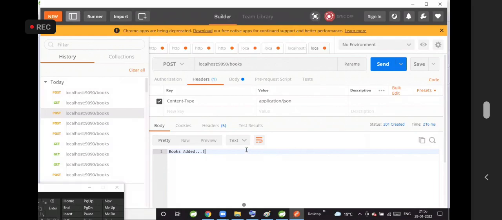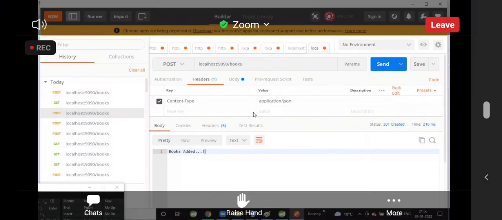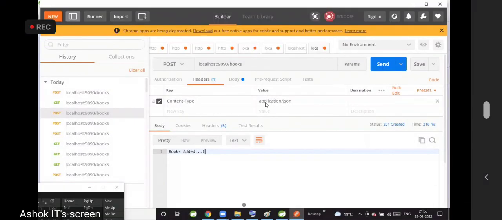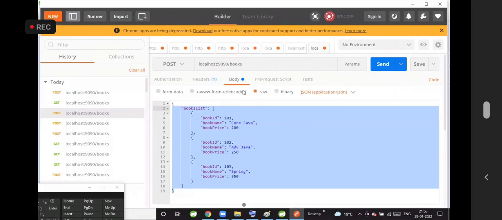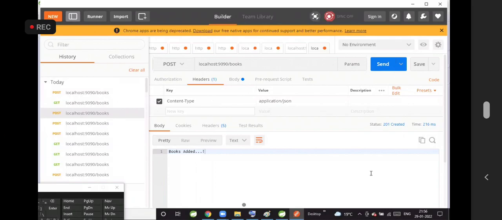Now, understand, sir? You can clearly understand now. Content type is not for the response. You got completely confused with the content type. Content type is for the input format, in which format we are sending the data to the server in the request body. To tell the REST API I am giving the data in JSON format, I am setting the content type. Now I am sending the JSON data to the server in the request body.